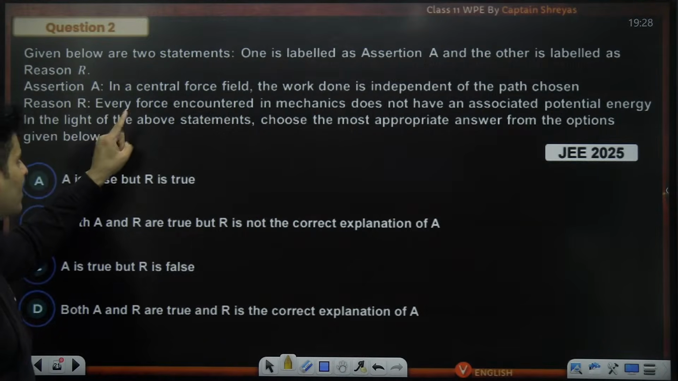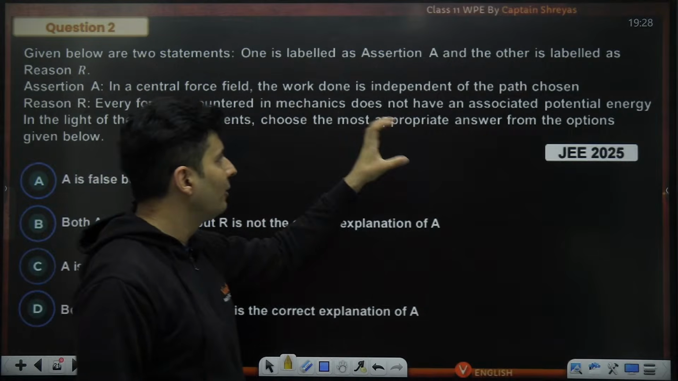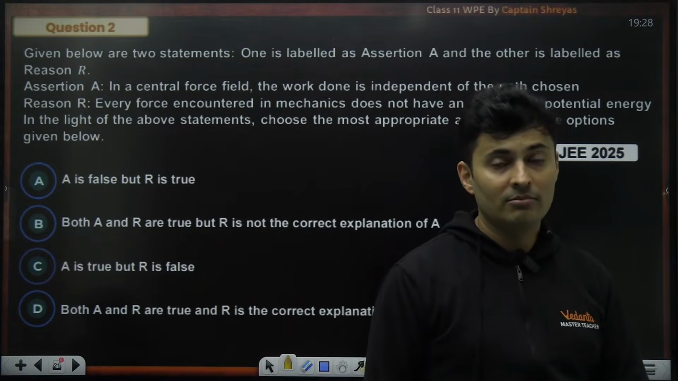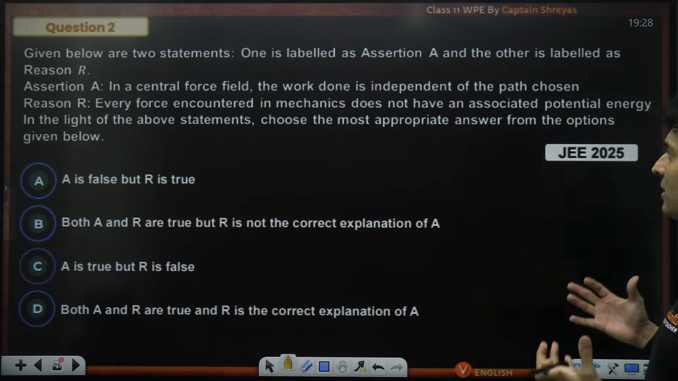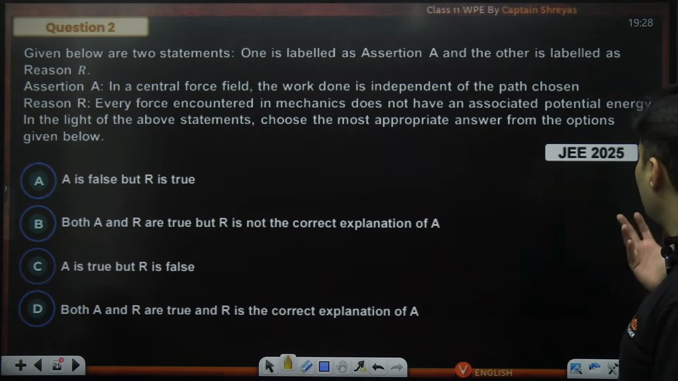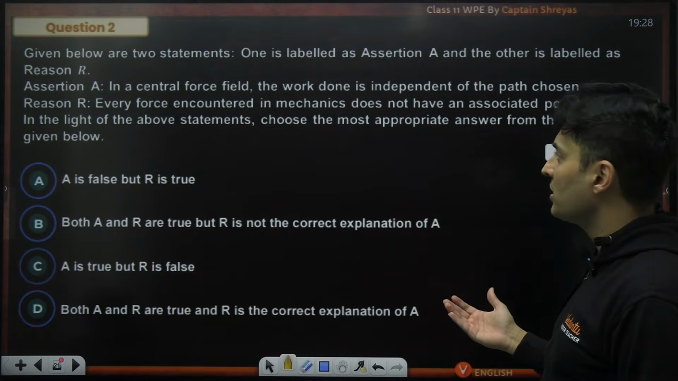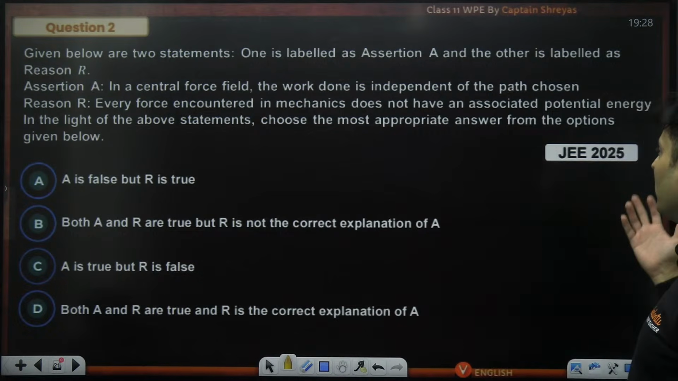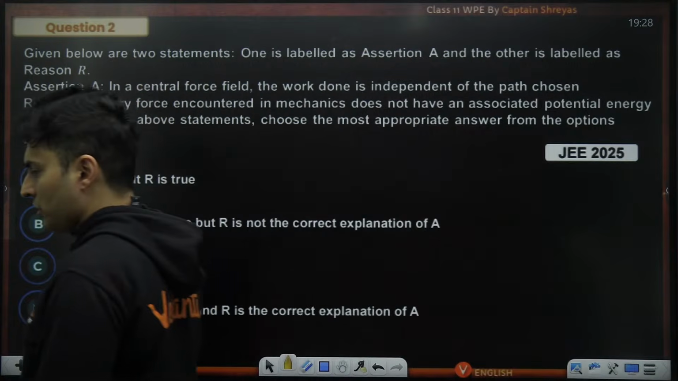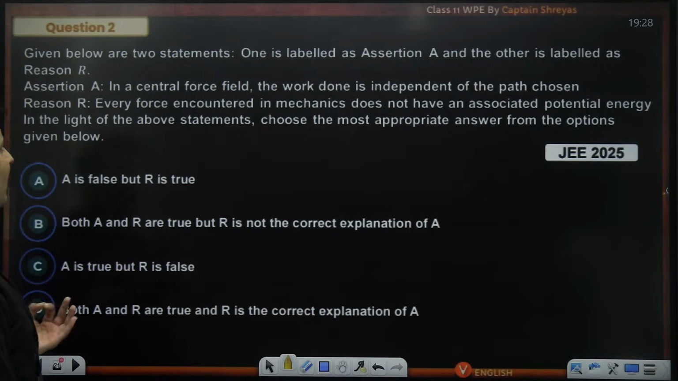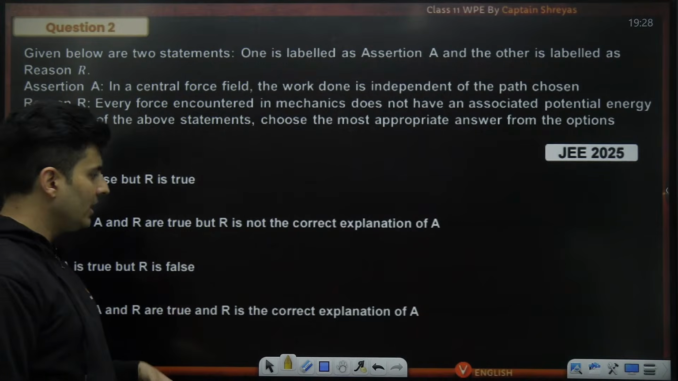Assertion reasoning kind of question. In a central force field, the work done is independent of the path chosen. Again, a JEE PYQ. Every force encountered in mechanics does not have an associated potential energy. In the light of the above statements, choose the most appropriate answer from the options given below. Wow, what a question, guys.